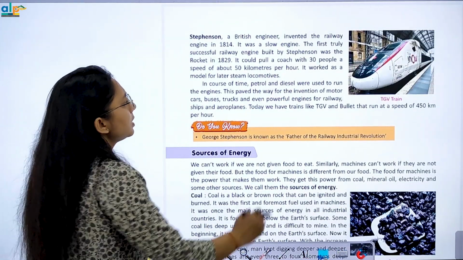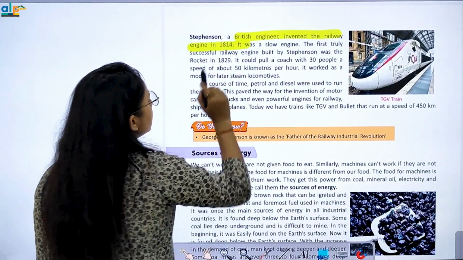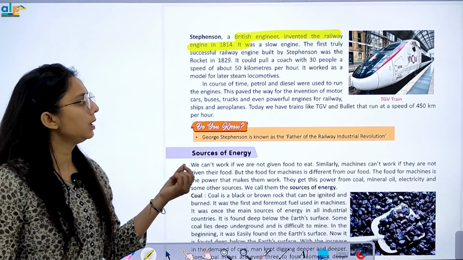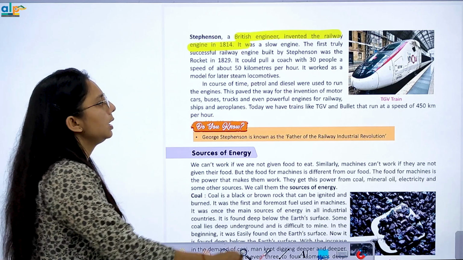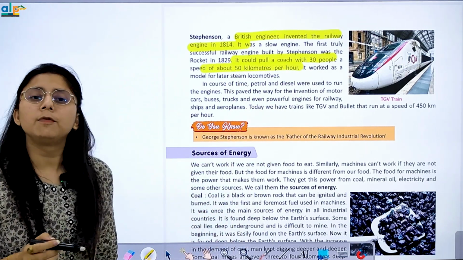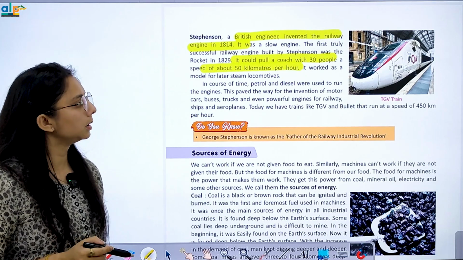Now George Stephenson, a British engineer, invented the railway engine. When was it invented? 1840. That one was a bit slow, and afterwards Stephenson's Rocket came in 1829. It could pull a coach with 30 people at a speed of 50 km/h, that is, 50 kilometres in one hour.